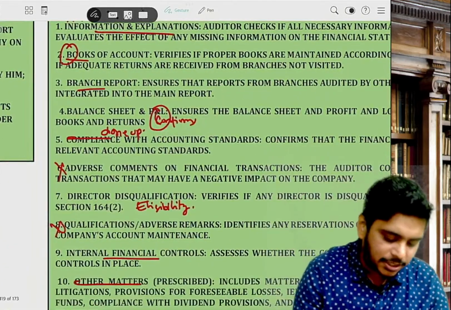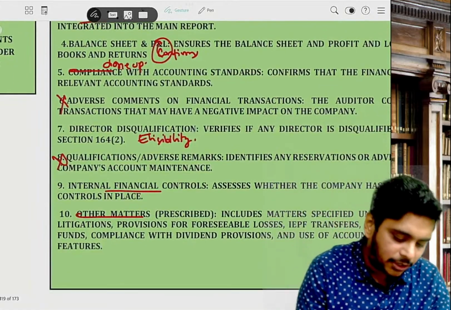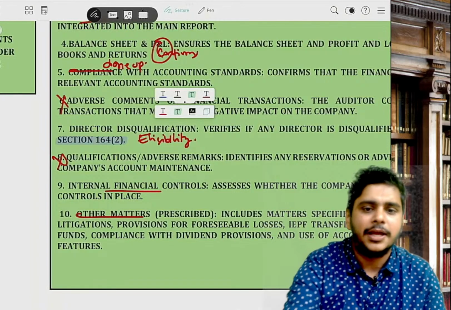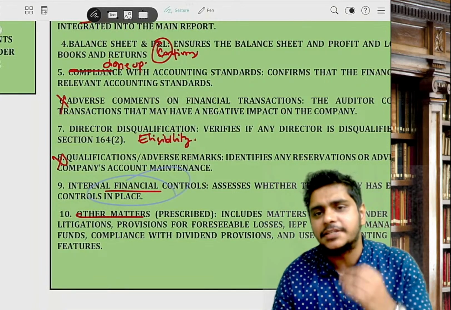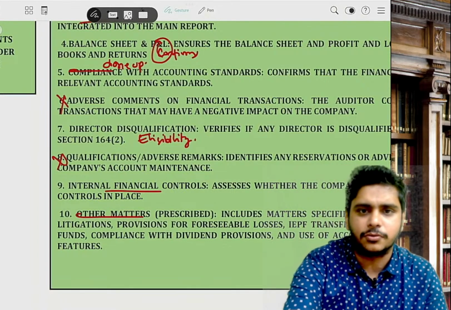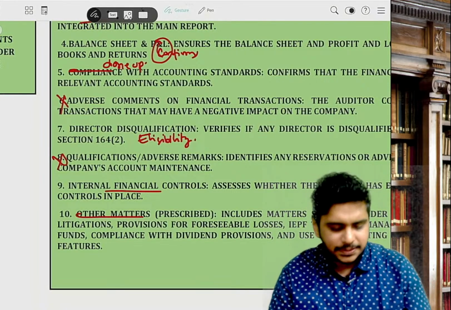D, financial statements are drawn up as per accounting standards. E, eligibility, that none of the directors are disqualified under section 164(2). F, internal financial control is existing and it is effective. O is basically your others. So remember this: A, B, C, D, E, F, O.